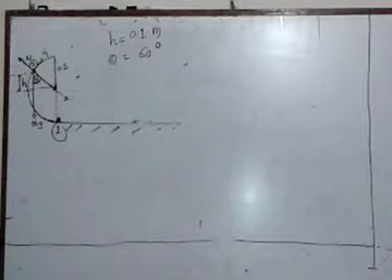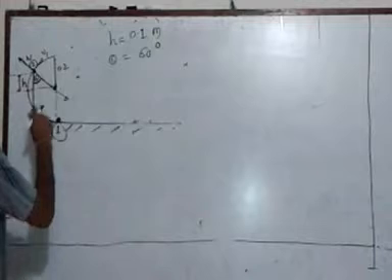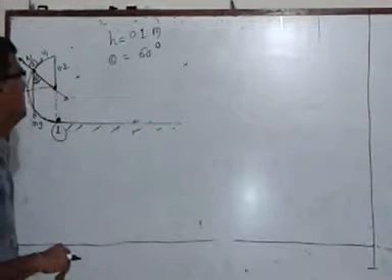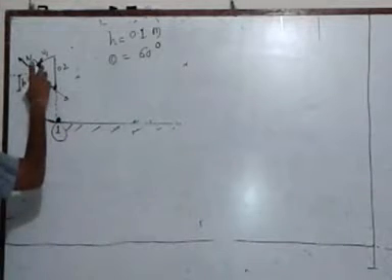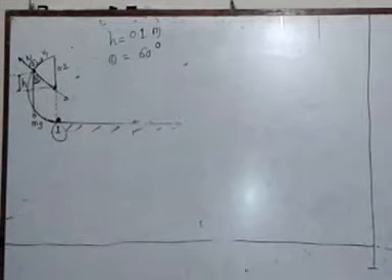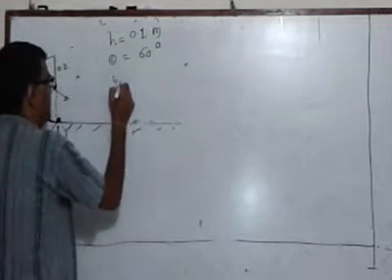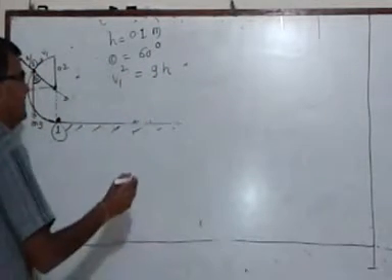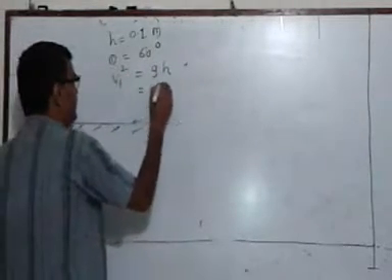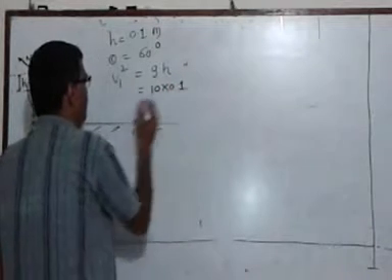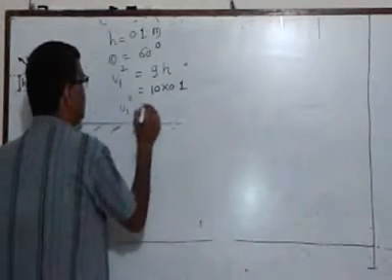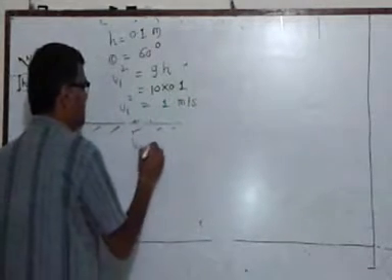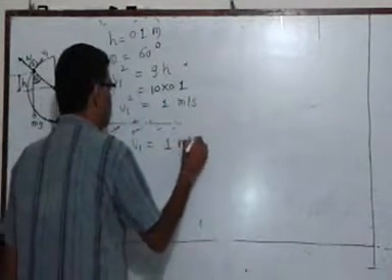I have also obtained the value of V1 in terms of V. So let us find the value of V1, which, you can refer back, is g into h, and that is 10 into 0.1, and that gives me the value of V1 square as 1, and that gives me V1 as 1 meter per second.